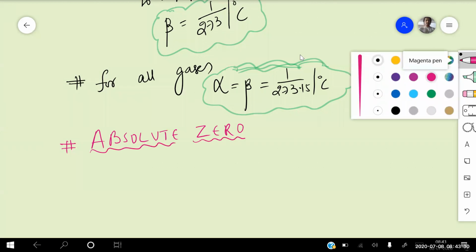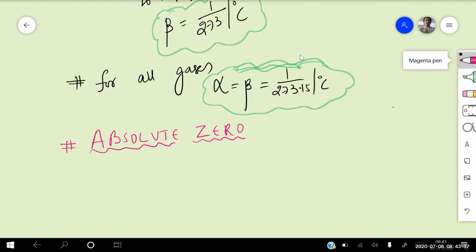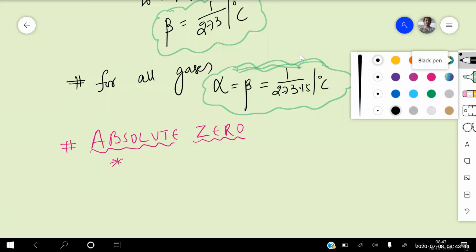Absolute zero. Why is this pen coming like this? Okay, chalo. Absolute zero. Very important point, beta. So let us try to write the definition for this one.